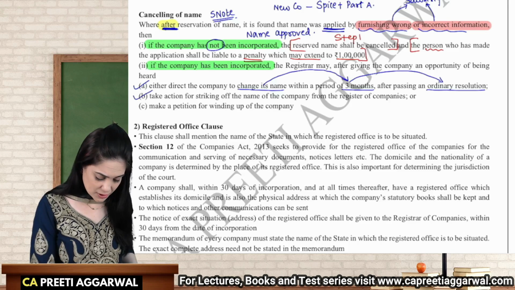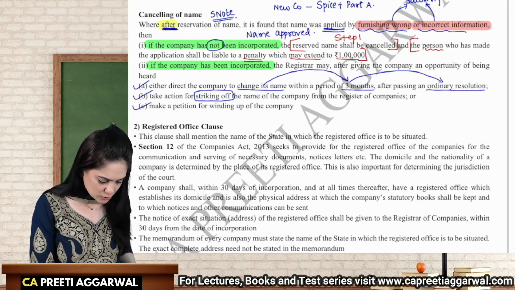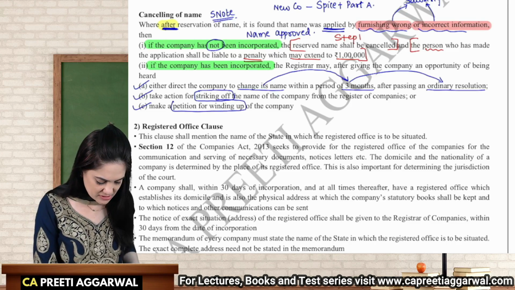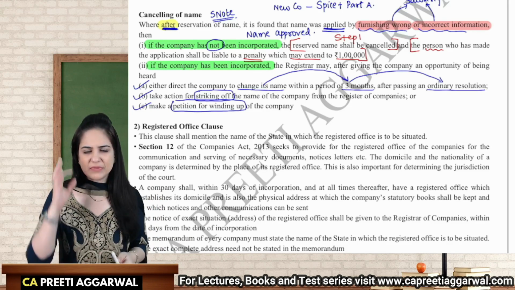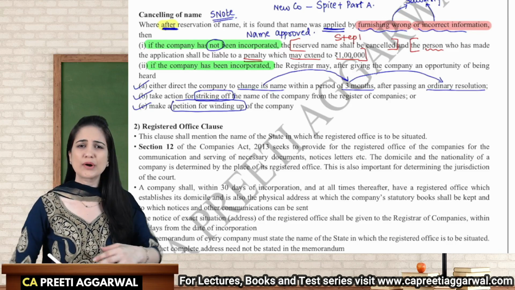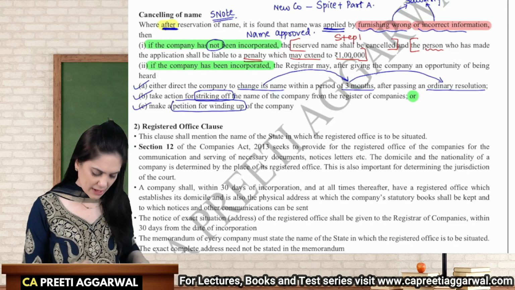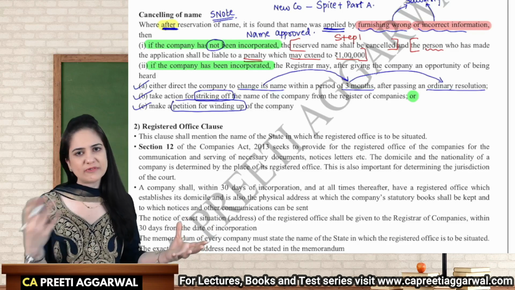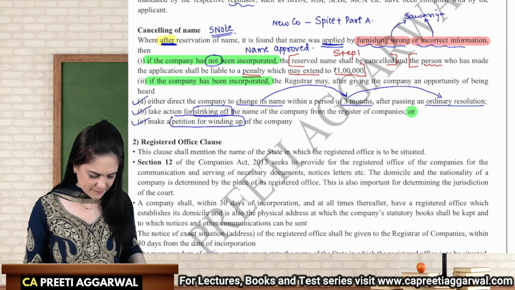If the company is not ready to do so, then we will pass an order for striking off the name of the company, or you can also make a petition for winding up of the company. Striking off is a milder version of winding up. It is generally for companies that have less liability, or that can be wound up very quickly. So this is an alternate solution, either strike off or wind up. This can be asked as a short note. It is important for us.